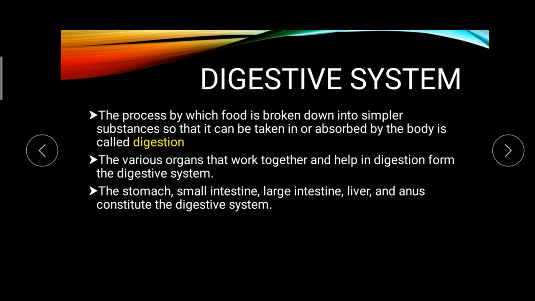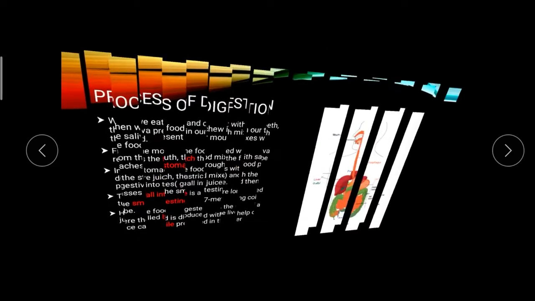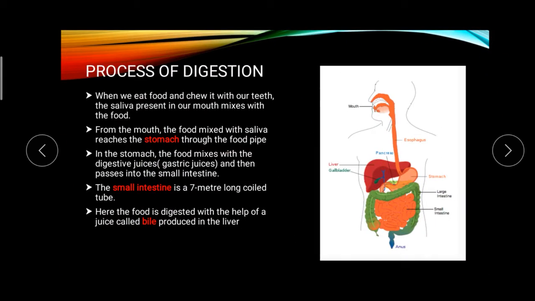So what are the organs involved in digestion? Stomach, small intestine, large intestine, liver and anus. Okay, so today we are going to learn in detail about the digestive system. So first, the process of digestion: how the digestion happens.